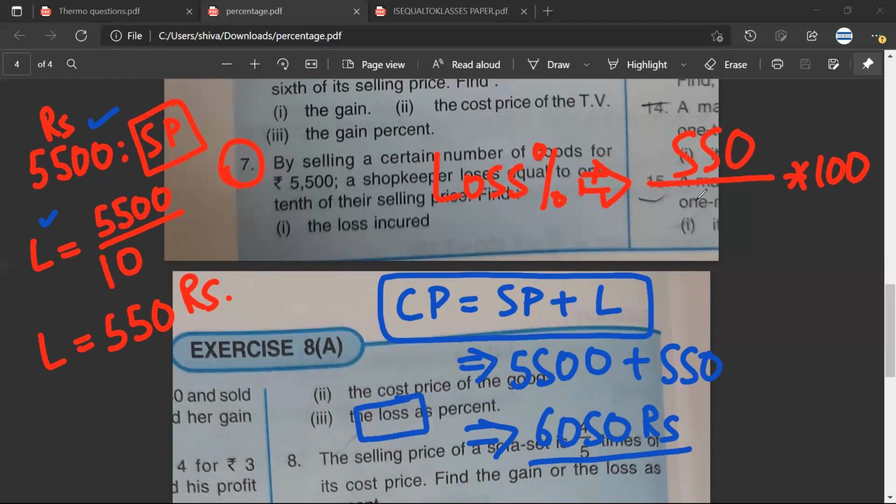You're saying anything. Mr. Aryaman, what is the cost? Sorry, sir, 6,050. Okay, you will calculate this and you will find the loss percent. Mr. Sarthak, is it correct? Yes, sir. Mr. Aryaman, is it correct? Yeah.